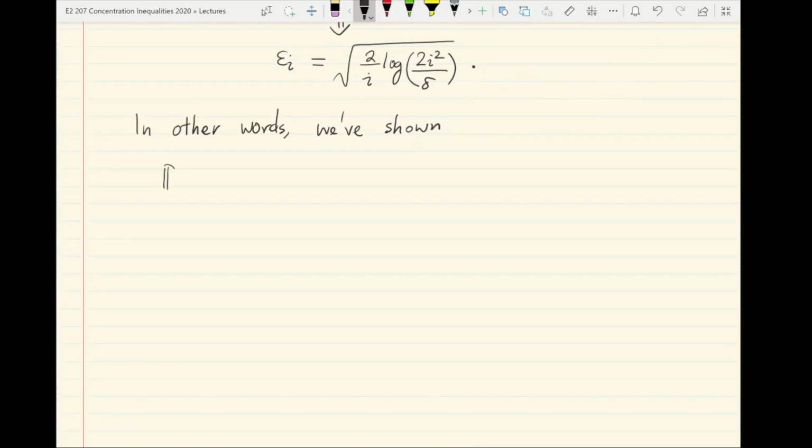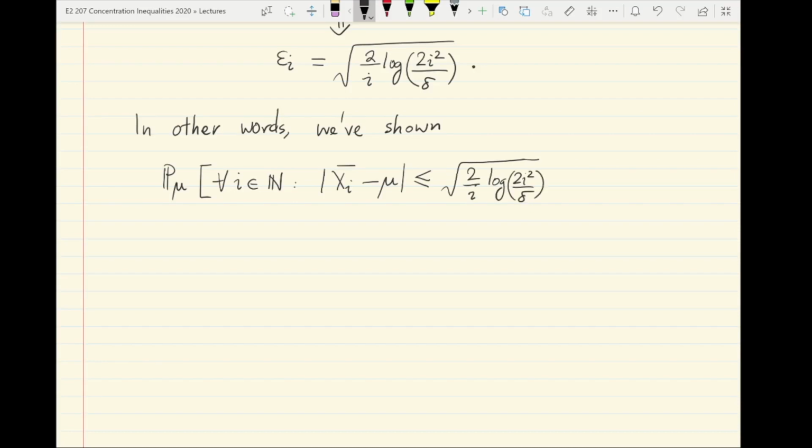We've shown that for all i natural numbers, the probability that the deviation of x bar i from mu is less than the square root of 2 over i log 2 i square by delta is greater than or equal to 1 minus delta. Okay, so uniformly over time.